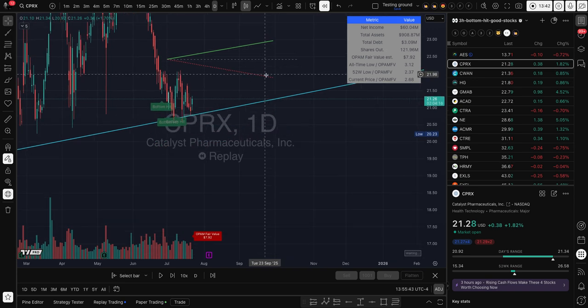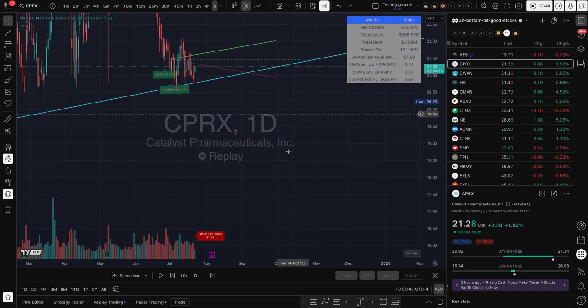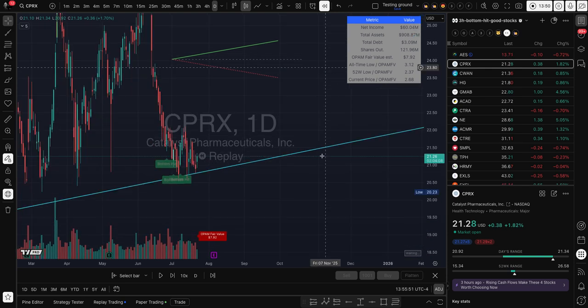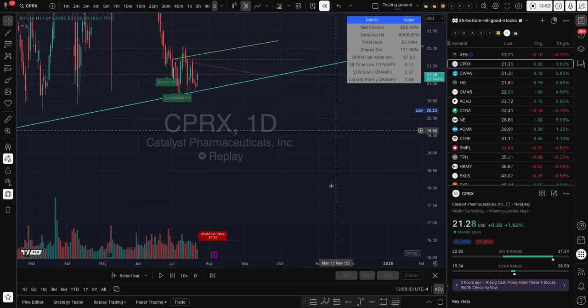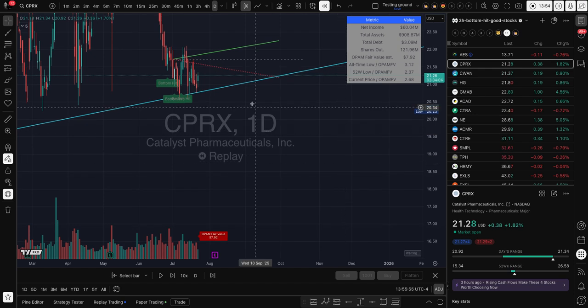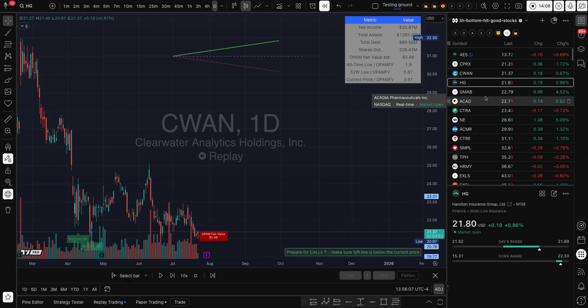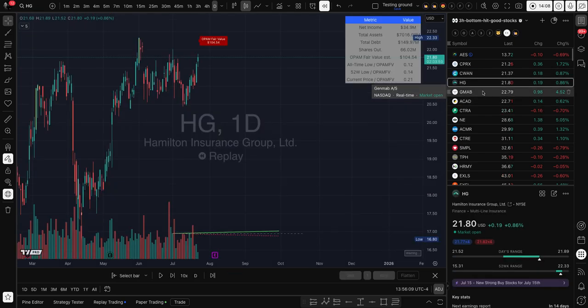But just for the record, if we see here, right now it is under the forecasted trend for this month. So that means these areas are actually really good entry points, right? All these areas.